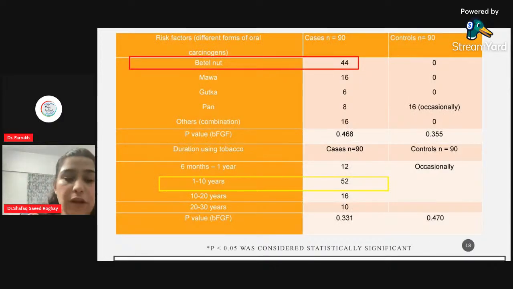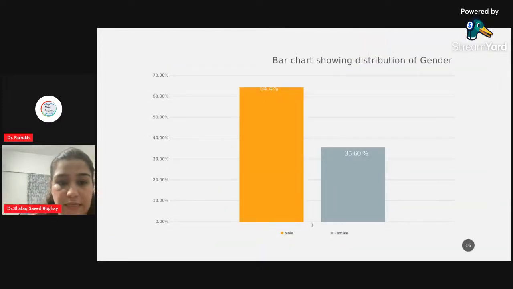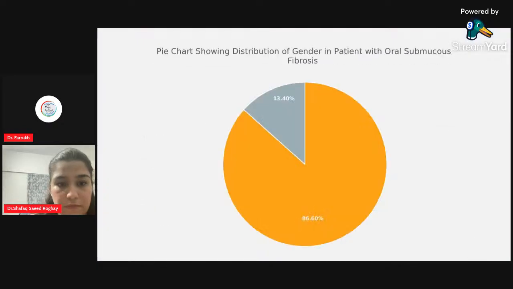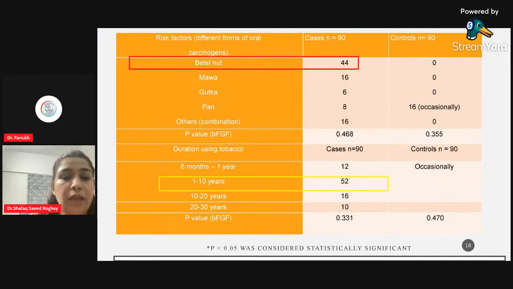So when I asked them regarding their habits, controls were completely healthy individuals. They were not using any kind of tobacco. Whereas for the cases, 44 of them reported that they were using betel nut, and the rest of them were using mawa, gutka, and pan, and other smokeless chewable tobacco.